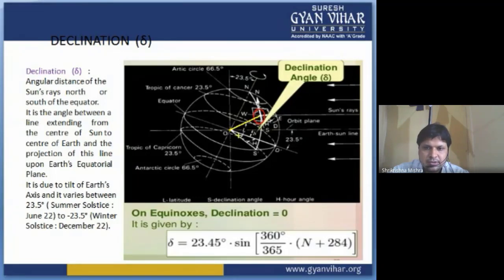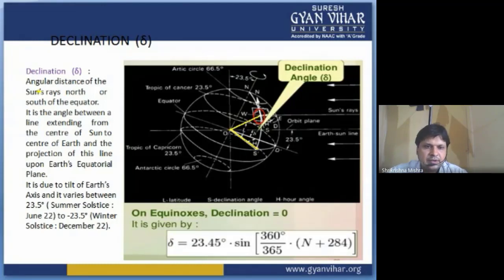And you also have one line which is showing you the projection. Now the angular distance of the sun's rays north or south of the equator is basically your declination angle. In other words, it is the angle between the line extending from the center of the sun to the center of the earth and the projection of this line upon the earth's equatorial plane.